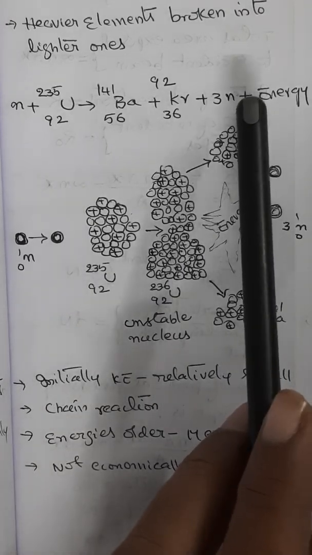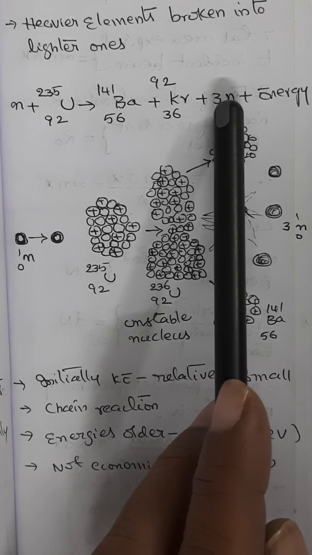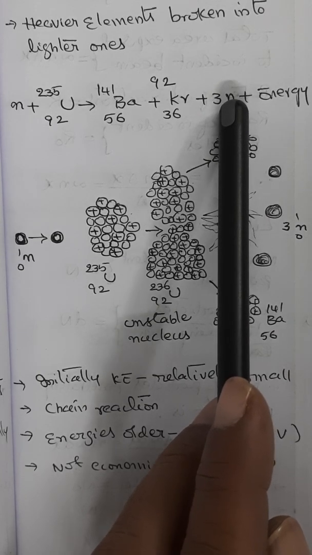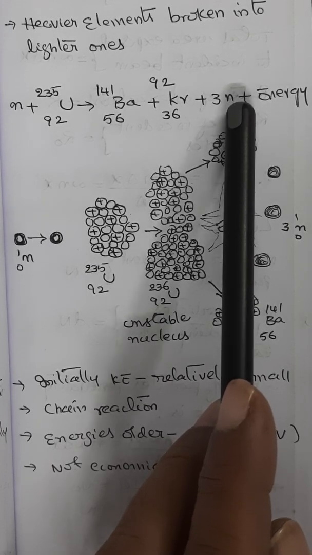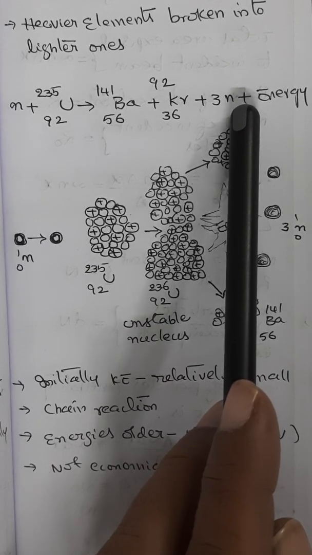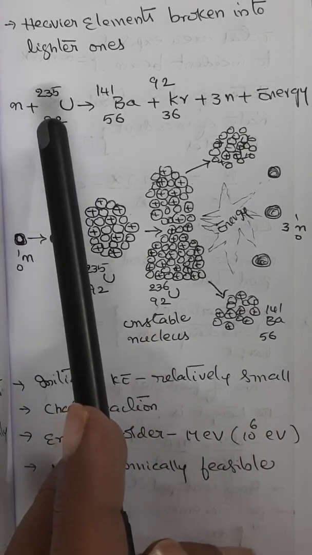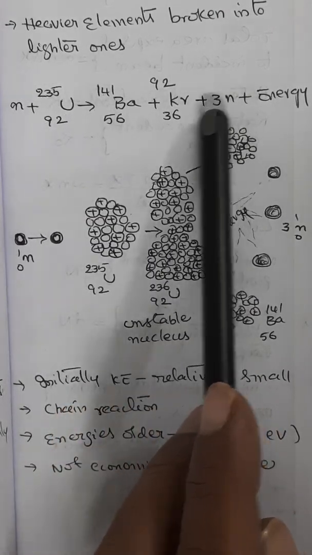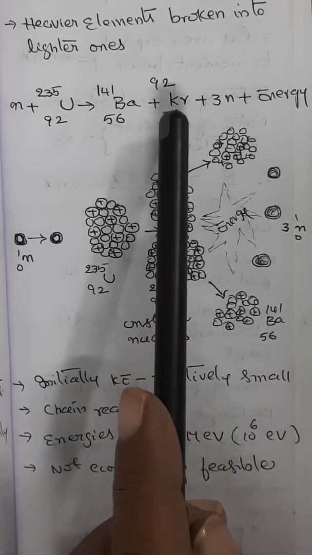So one interesting feature you have to understand is the presence of neutrons in the products. When you find neutrons in the output, the initial KE of the reacting neutrons is relatively small, and the released neutrons can induce further reactions in the nearby uranium atoms.